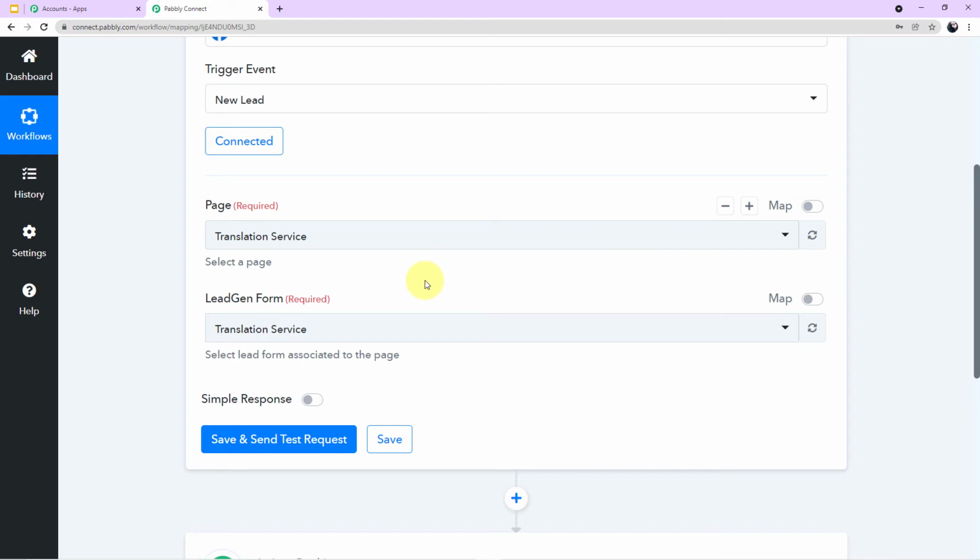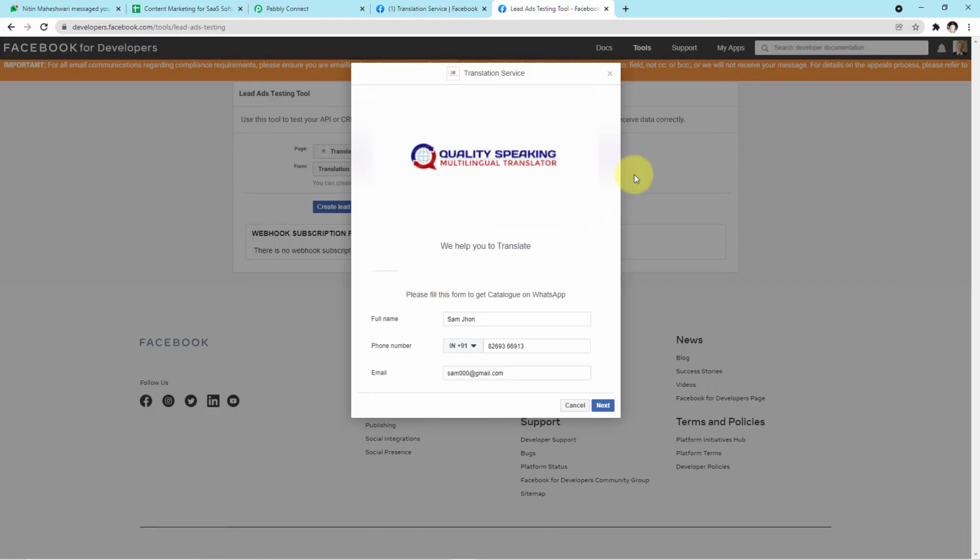Now guys, let me show you one important piece of information. Because I haven't run any live advertisement on my Facebook page, I cannot show you how the customers will see the form from your Facebook account. But for this, Facebook provides you with a different website, which is Facebook for developers, where you can test the example. So let me take you to that site and show you how the customers will see the form.